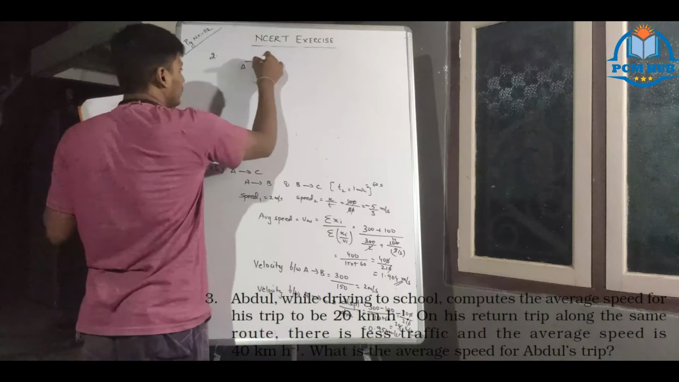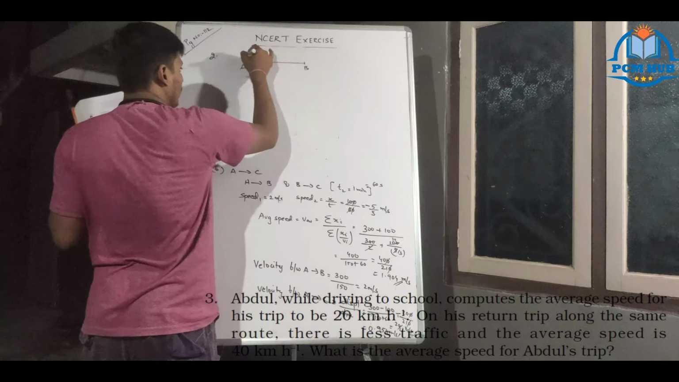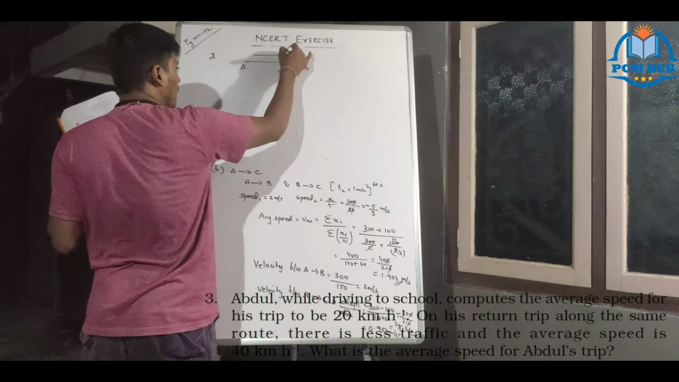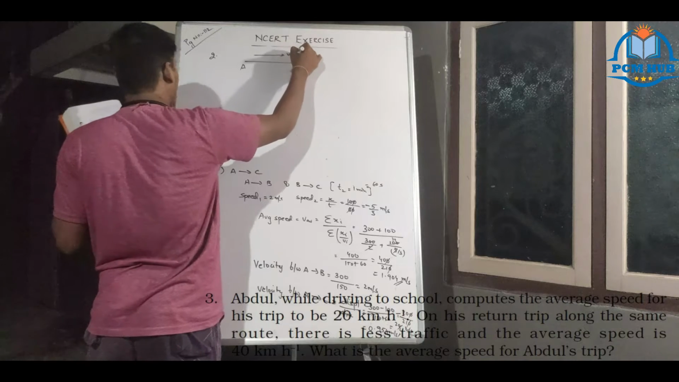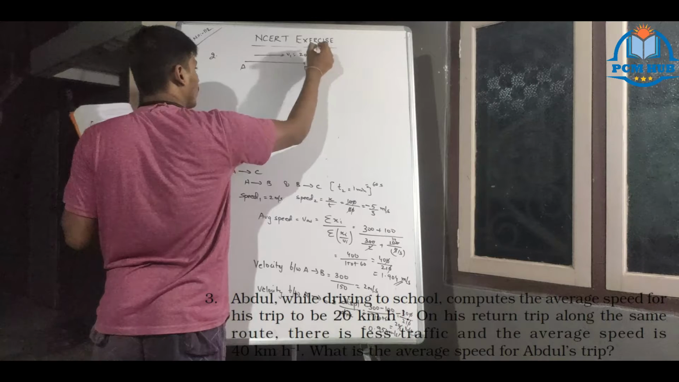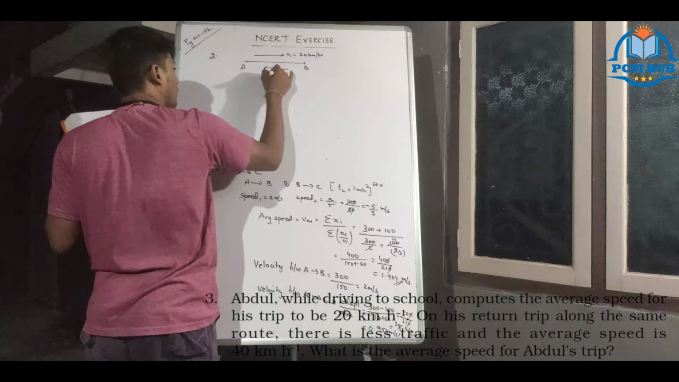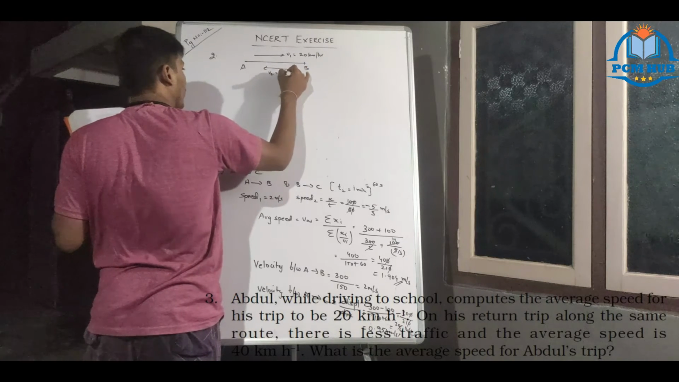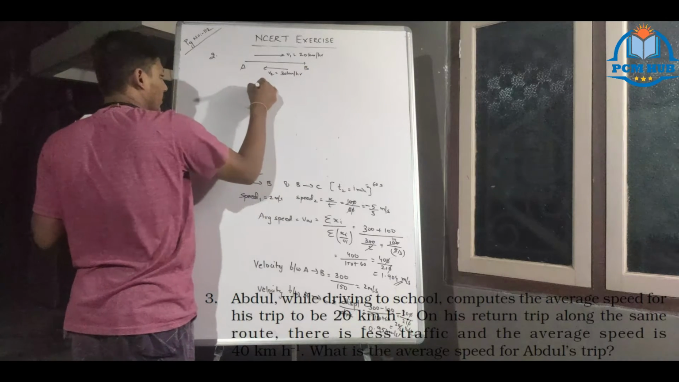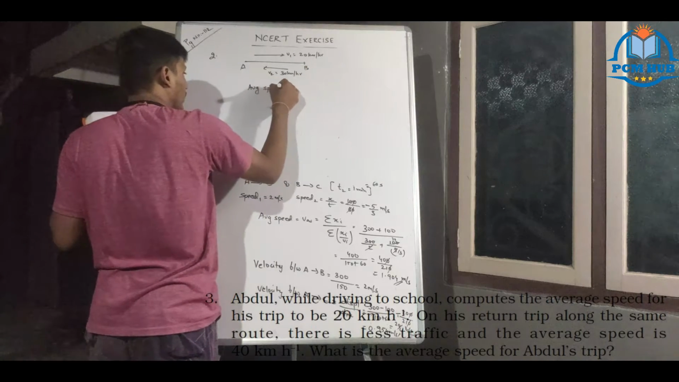From A, Abdul is going to B. So while going in his initial journey, the speed was 20 km per hour. In his return journey, his speed was 30 km per hour. What is his average speed? Average speed. So what is the formula for average speed?